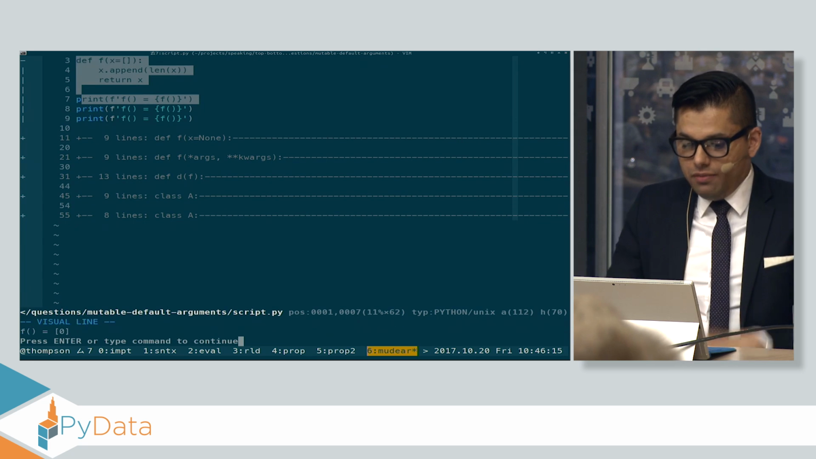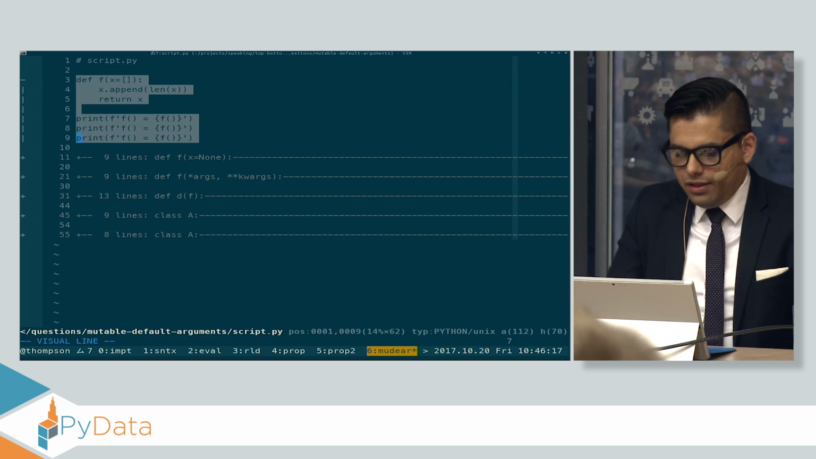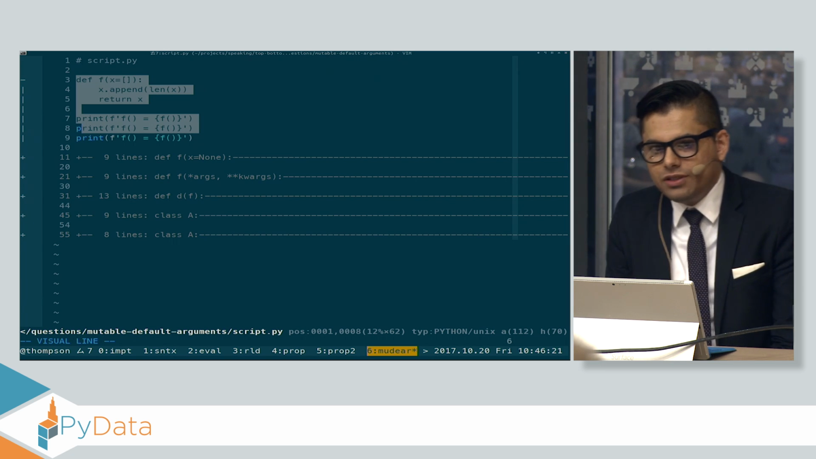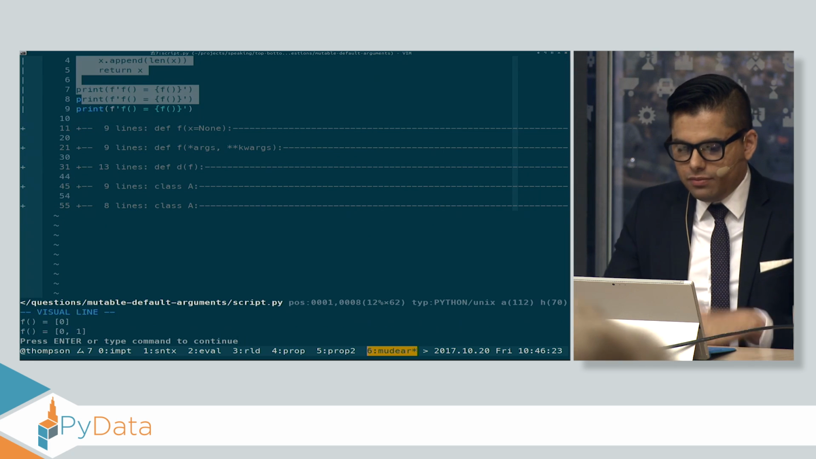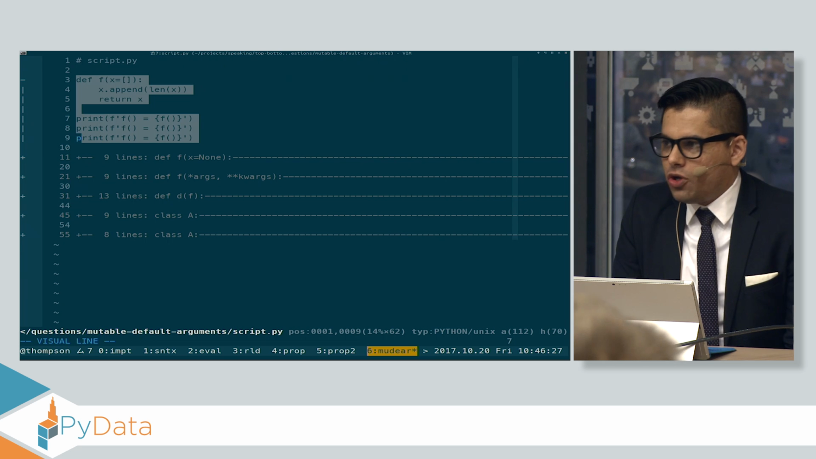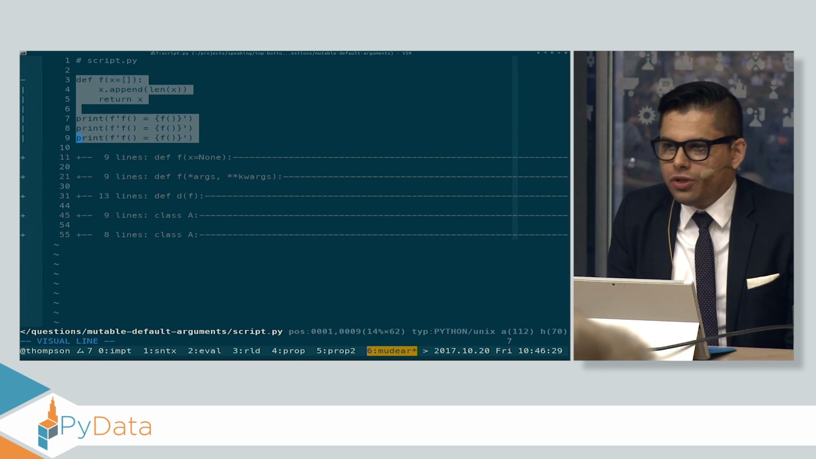0. Very good. What if I add in this next line here? Does it print the same thing? Does it print something different? 0, 1. Very good. Some people have heard of this problem. It's often called mutable default arguments. What happens when the third line gets printed?